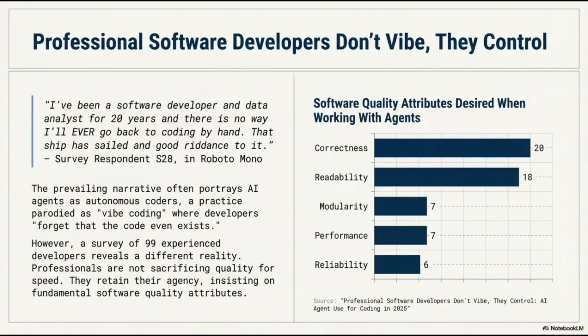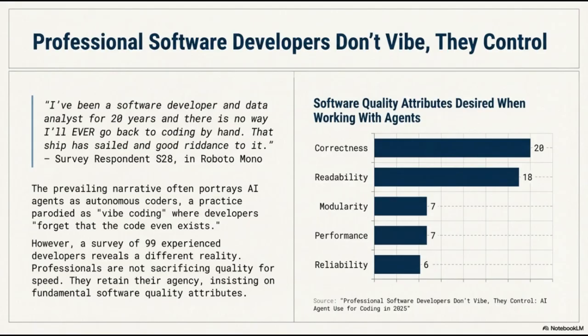Professional software developers don't just vibe with AI, they exert control over it. While the prevailing narrative often portrays AI agents as autonomous coders, a practice sometimes parodied as vibe coding, where developers lose touch with the underlying code, the reality for experienced professionals is quite different. As one survey respondent with 20 years of experience noted, while the shift away from manual coding is permanent, it does not mean a departure from high standards.